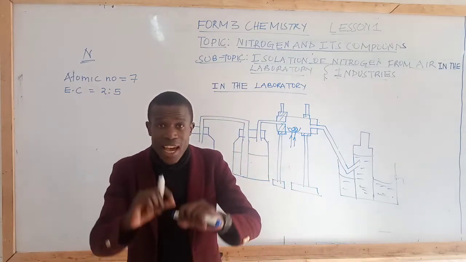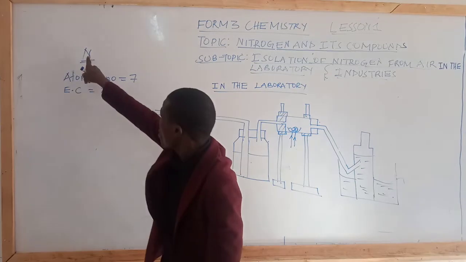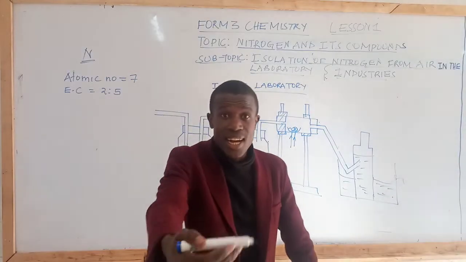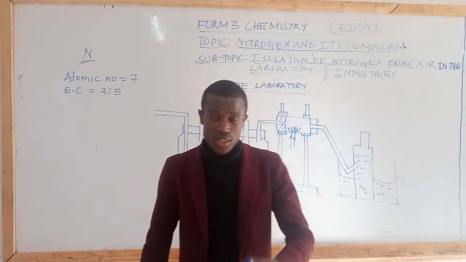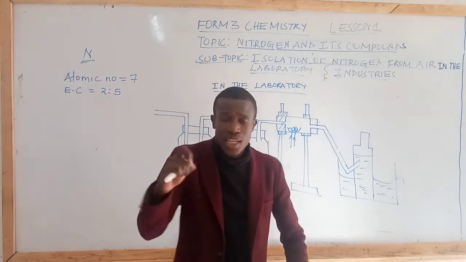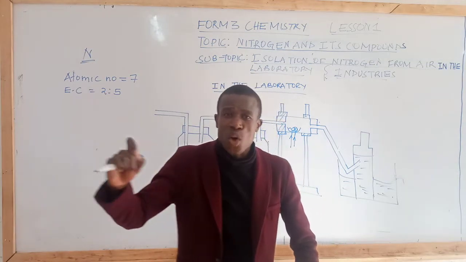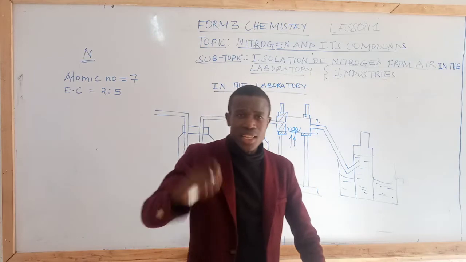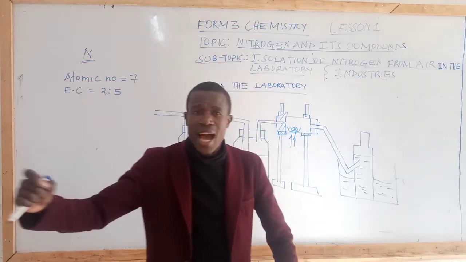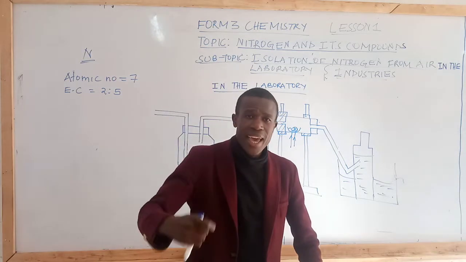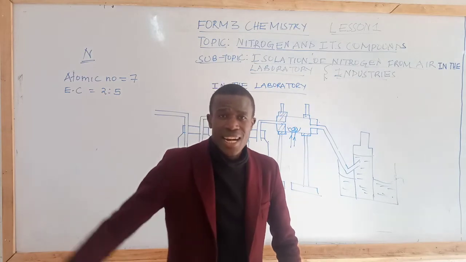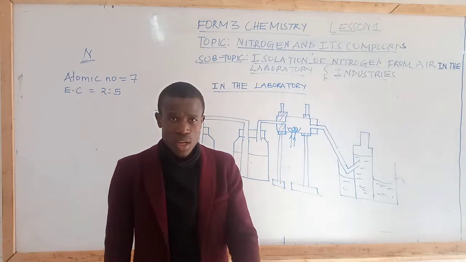Students, as I have mentioned that nitrogen exists as a gas, the question is, does it exist as a monoatomic gas? Does it exist as a diatomic gas? Does it exist as a triatomic gas?